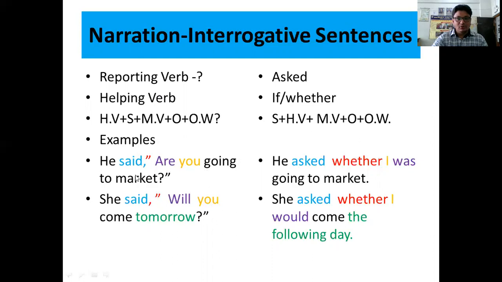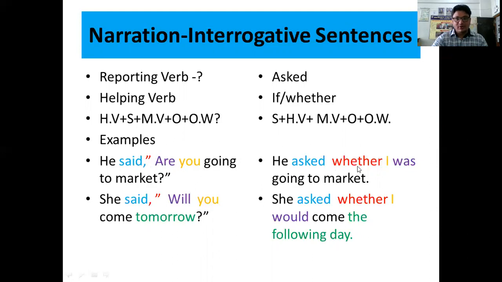He said, "Are you going to market?" "He said" is the reporting verb. "Are you going to market?" is the reporting speech. The type of the sentence is interrogative because there is a sign of question mark, so the reporting verb is changed into ask: he asked. After that, the sentence starts with a helping verb, so in order to remove inverted commas, we have to use if or whether. We can use either; here I have used whether, and you can also use if.